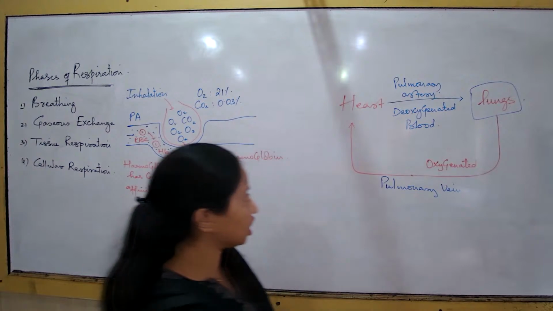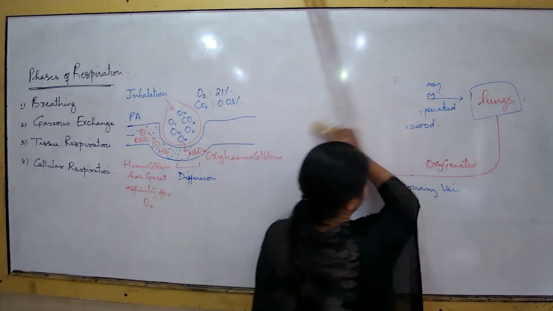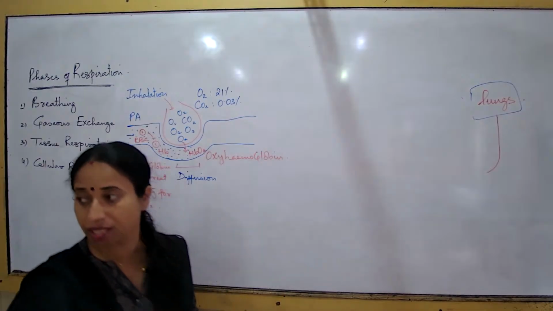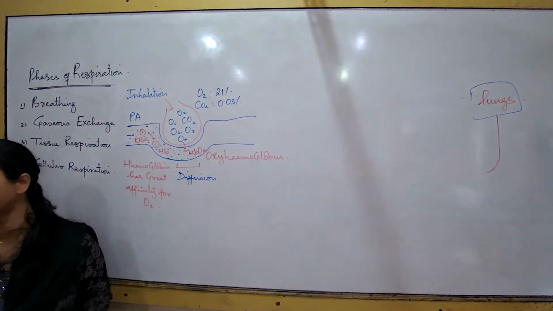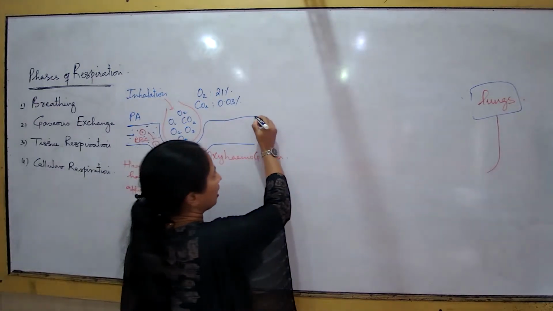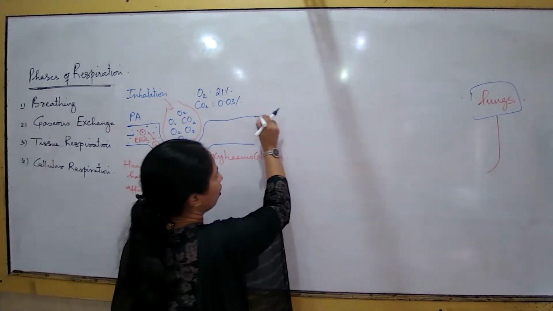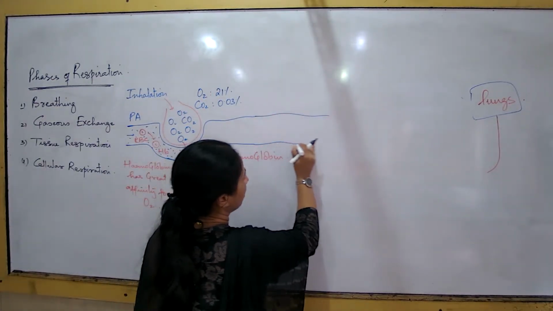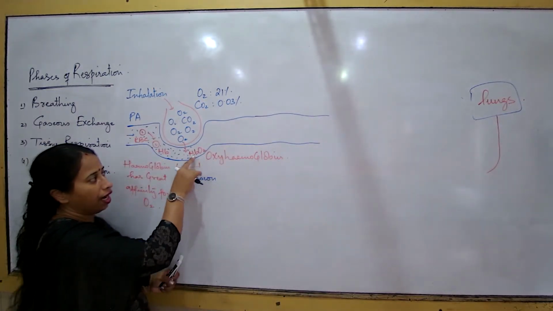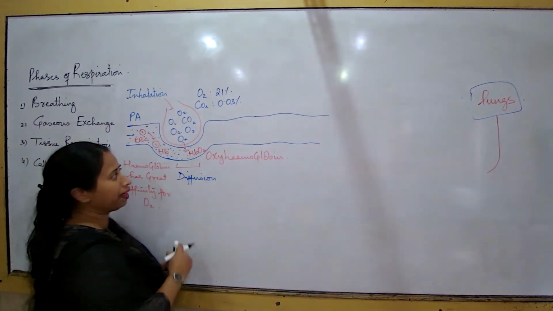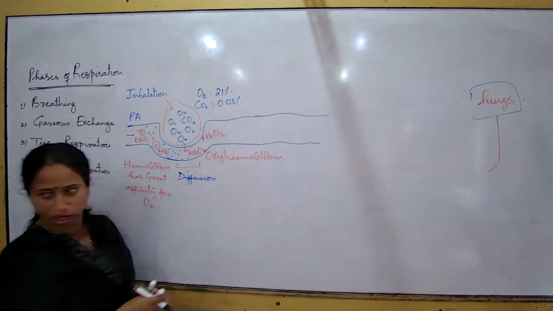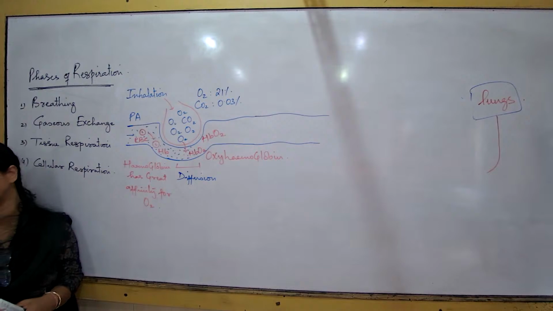Now that the blood is transporting, this blood vessel is carrying oxygen, but in what form? How does the blood carry oxygen? Your answer is always: blood carries oxygen in the form of oxyhemoglobin. Now tell me, now that enough oxyhemoglobin has formed, can I say that the blood is still deoxygenated?